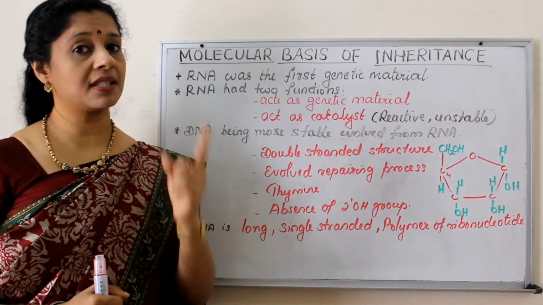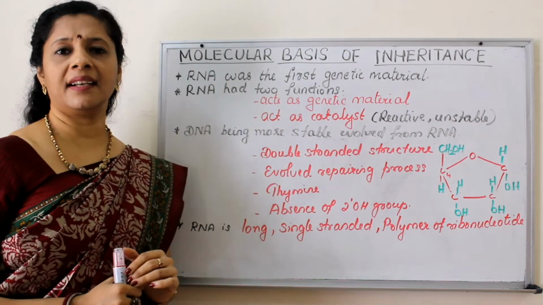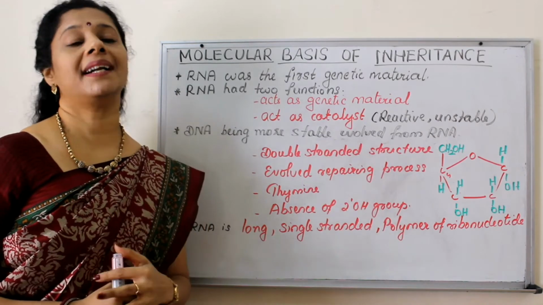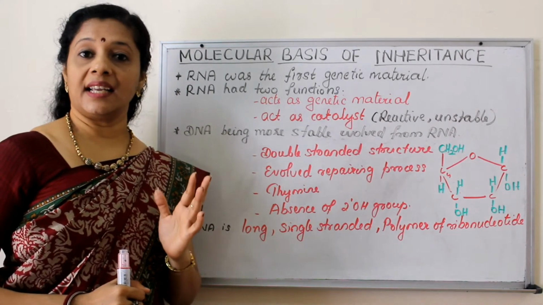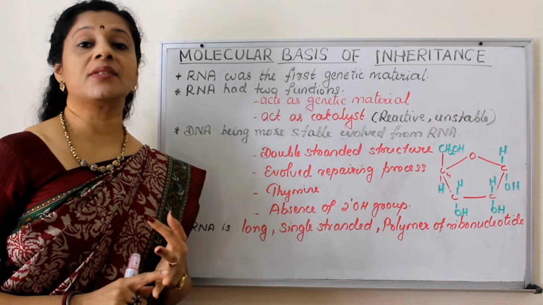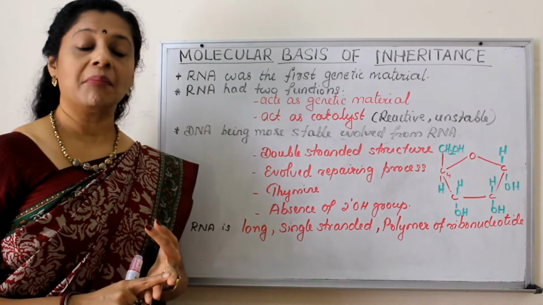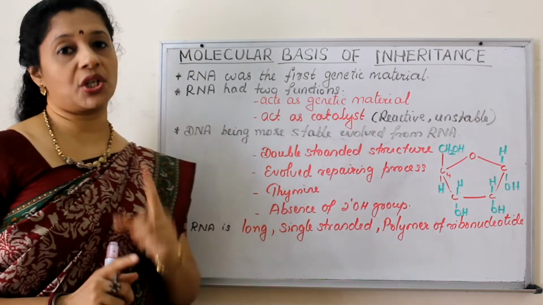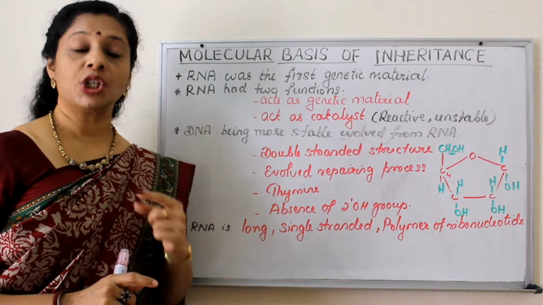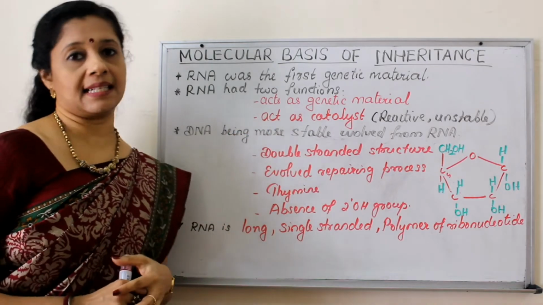But which was the first genetic material? It was of course RNA. Then why was it replaced by DNA? So previously we discussed RNA is unstable and it is very reactive. We also discussed the structure of RNA, but we will quickly go through that again. RNA had two functions initially. One, to act as a genetic material and act as a catalyst.